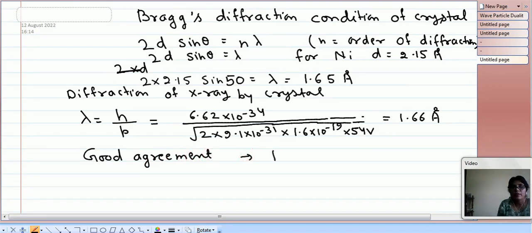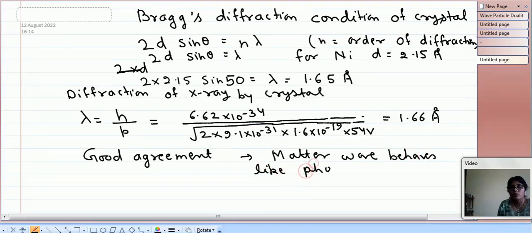It means that matter wave behaves like photon, and it also confirms the wave particle duality, because if we derive the same wavelength using the wave phenomenon, X-ray diffraction, we get the same value, and if we derive the same wavelength using the particle nature, h by p, then again we get the same value. So it confirms the wave particle duality for the matter wave.